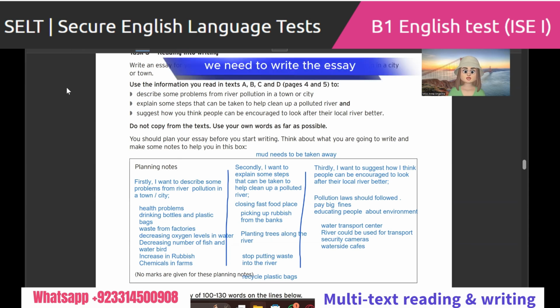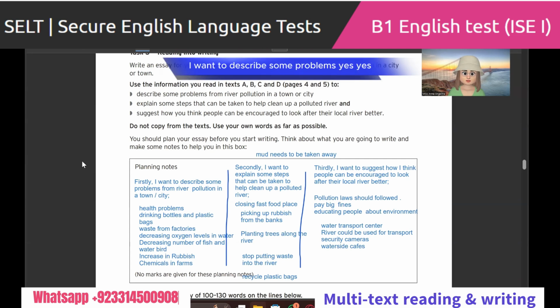10 minutes only. We need to write an essay. Nobody cares what it is. Your task is to focus on these 3 points. You will just start explaining point 1. Firstly, I want to describe some problems from river pollution in a town or city. Secondly, I want to explain. Thirdly, I want to do this. You don't care if it's an essay, an article, a letter, a review. None of it is your problem. Your problem is only these 3 points. That is all.